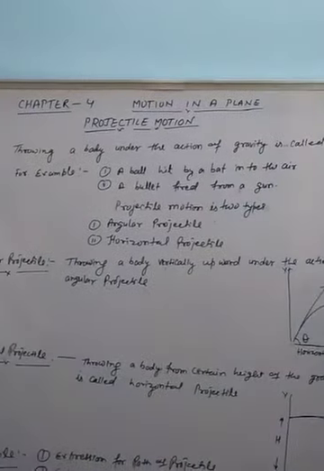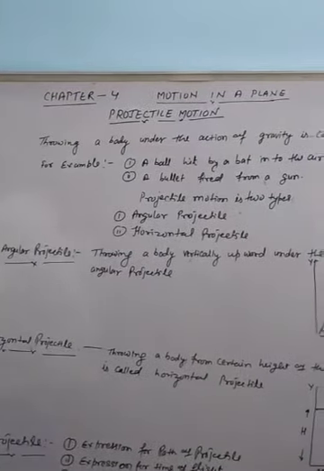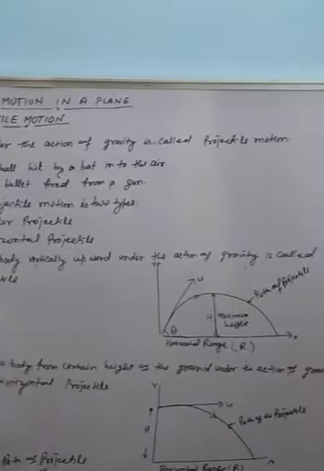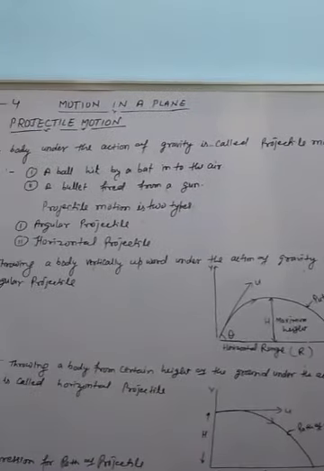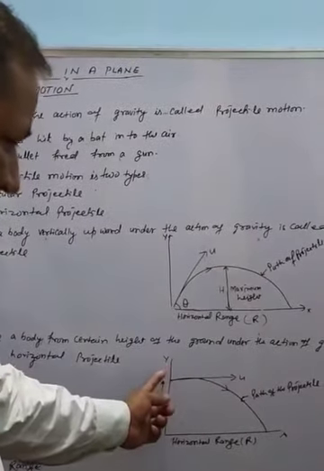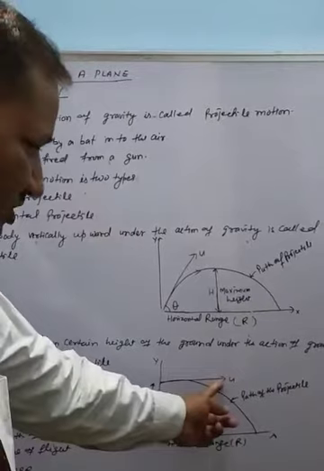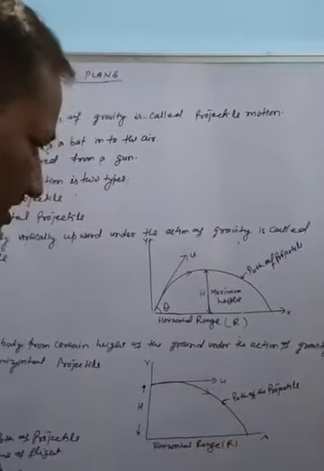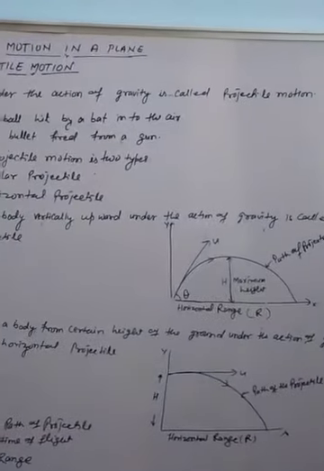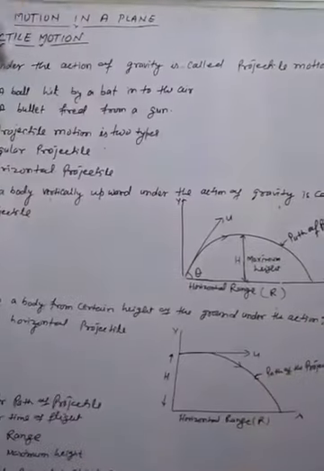Second, horizontal projectile: throwing a body from a certain height above the ground under the action of gravity is called horizontal projectile. Let us suppose that a body is thrown from a certain height h with the initial velocity u, and under the action of gravity it comes down to the surface of the earth. This is called the horizontal range and this is called the path of the projectile.